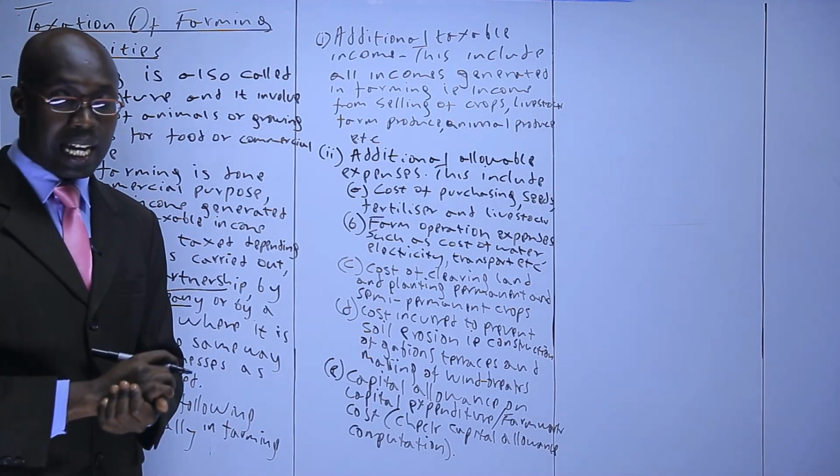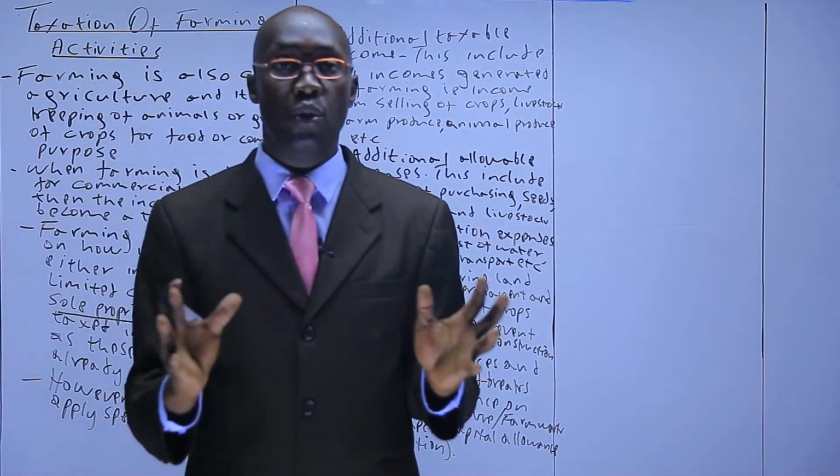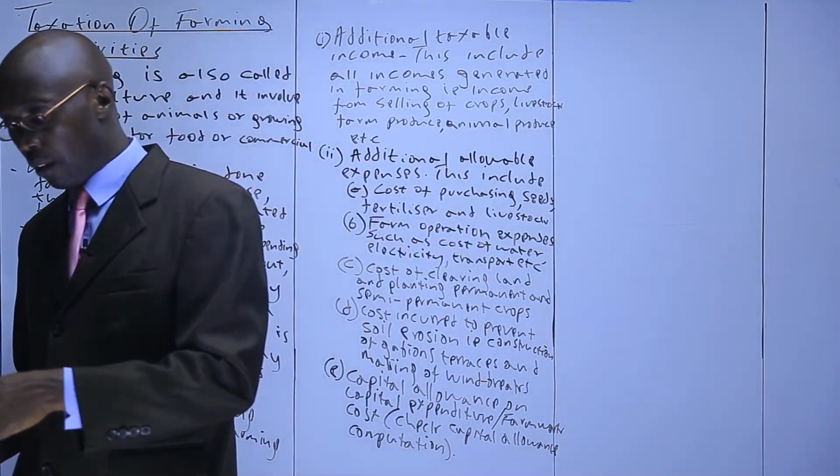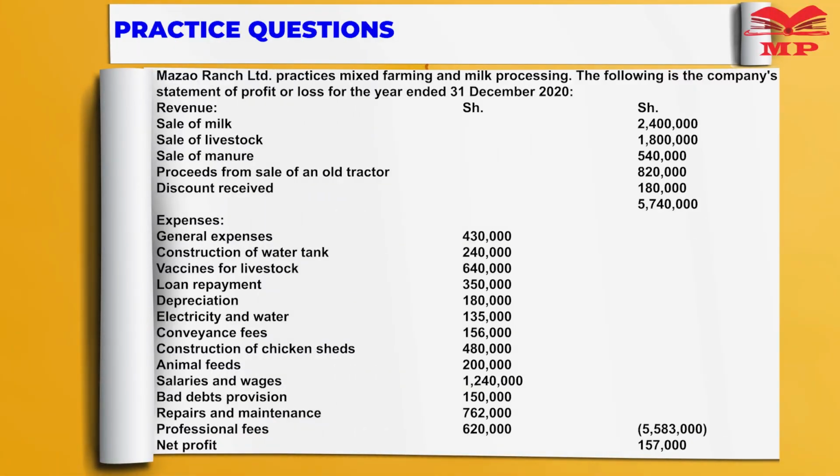Now at this moment, I'd like us to look at a question to see what we are talking about. So I read the question. This is what the question says. Mazao Ranch Limited practices mixed farming and milk processing. The following is the company's statement of profit or loss for the year ending 1st December 2020.